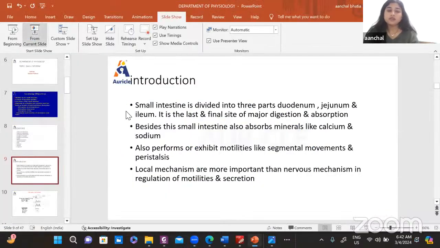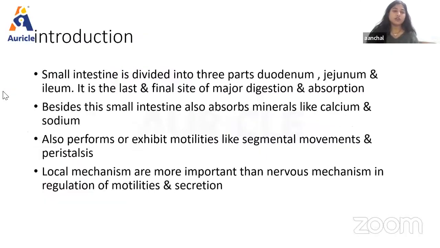Okay, so as we were talking about the introduction of small intestine, it is divided into three parts: duodenum, jejunum, and ileum. It is the last and final site for major digestion and absorption. So basically, in small intestine, complete digestion of food occurs here. It is the site of complete digestion of food.